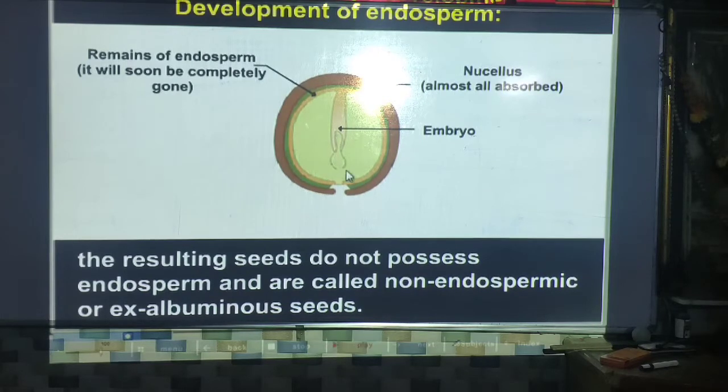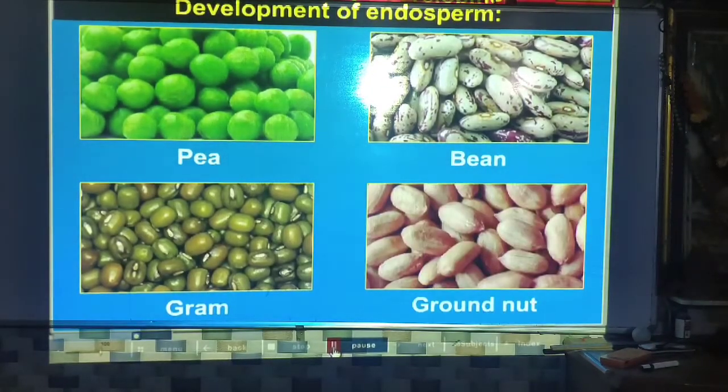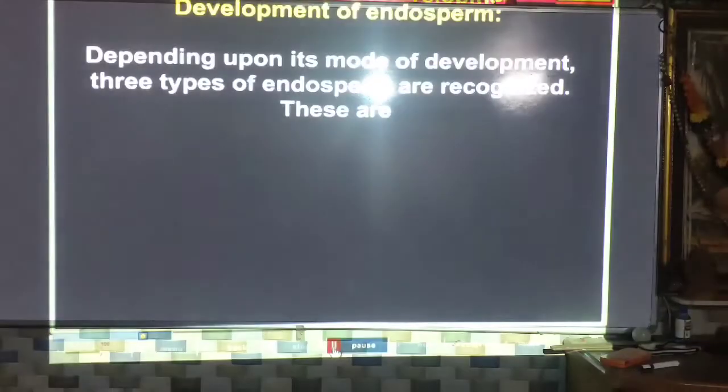Because the whole endosperm is utilized here, no endosperm remains in the seed. Examples: pea, bean, gram, groundnut.